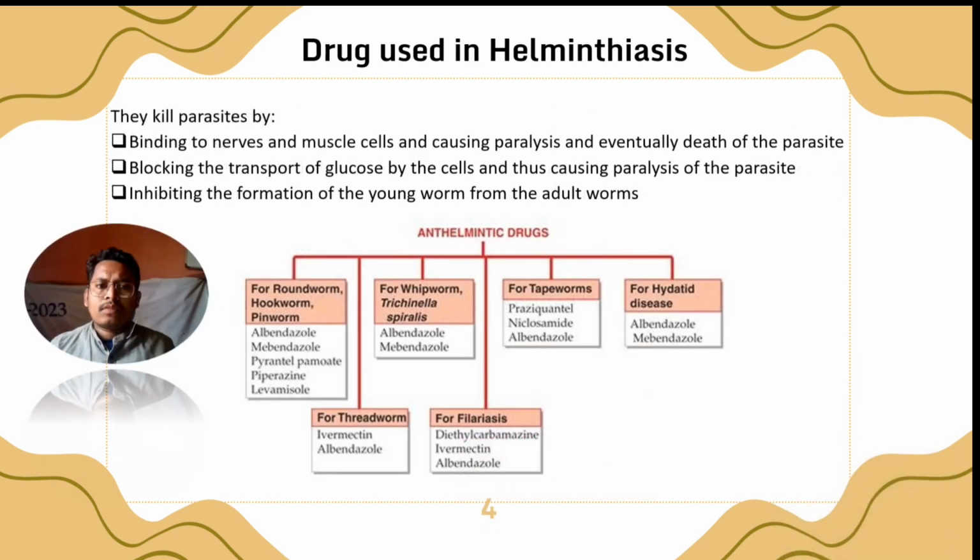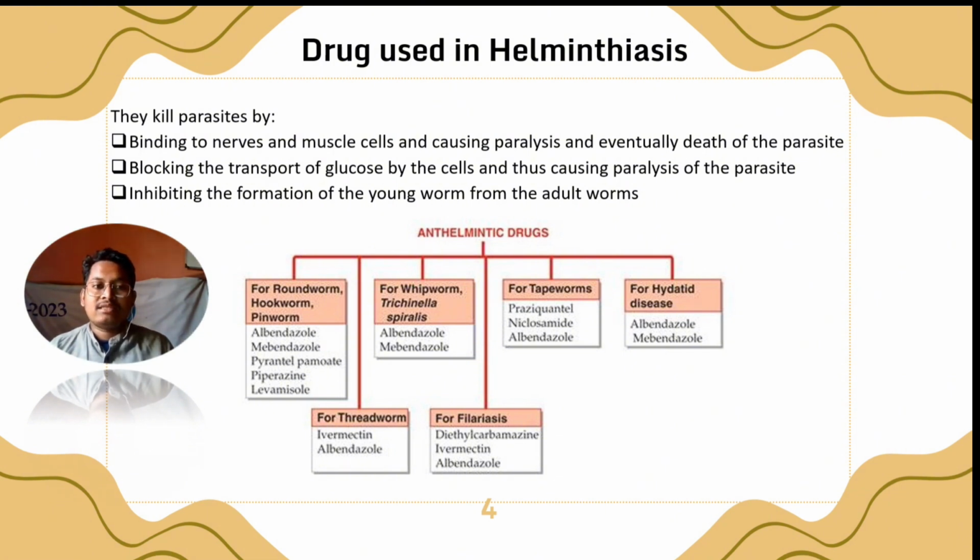Here we see the classification of anthelmintic drugs. For roundworm, hookworm, or pinworm, albendazole and mebendazole are used. For whipworm and Trichinella spiralis, albendazole and mebendazole are used. For threadworm, ivermectin and albendazole are used. For filariasis, diethylcarbamazine, and for tapeworms, niclosamide, or for hydatid disease, albendazole are used.